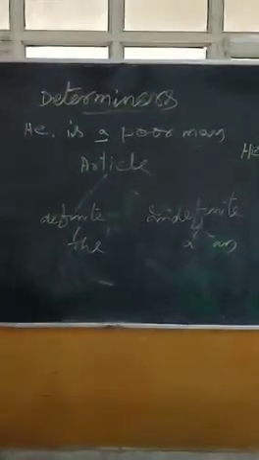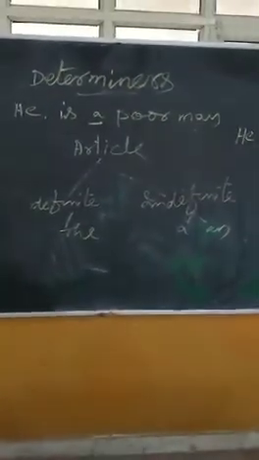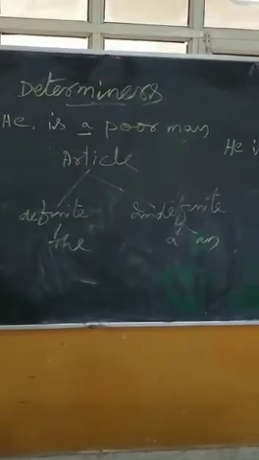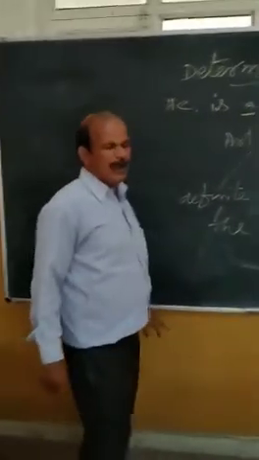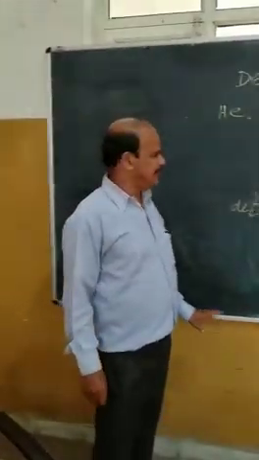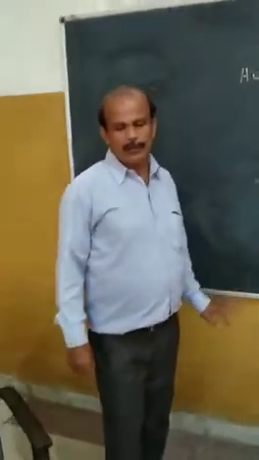A is used with a consonant sound. For example: I met a one-eyed person.